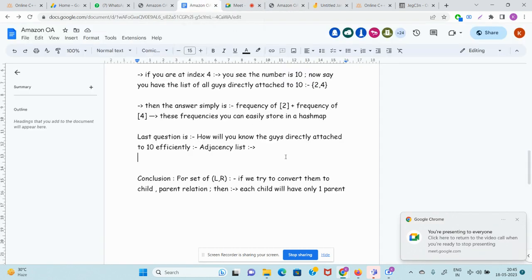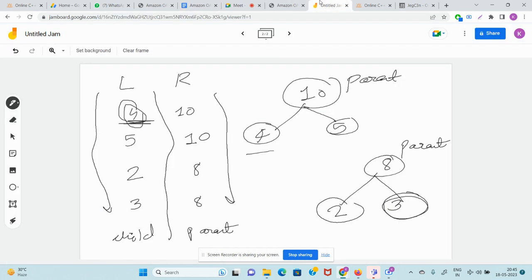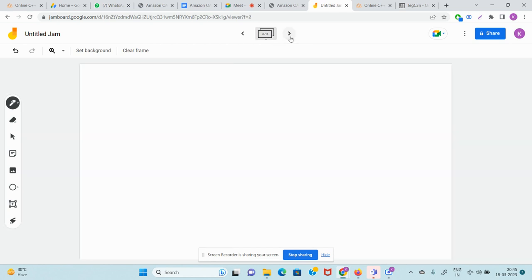So guys, how will the adjacency list look for this case? Let me try to make the adjacency list. So who is the child of 10? 4, 5. Who are the children of 8? 2, 3. So the adjacency list will look like this. In the list, we will write 8 here, and say there will be some guy attached to 8, and some guy attached to 10.